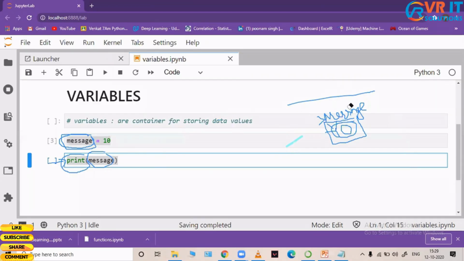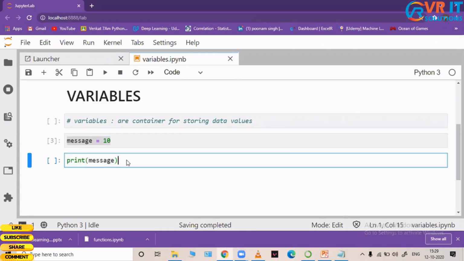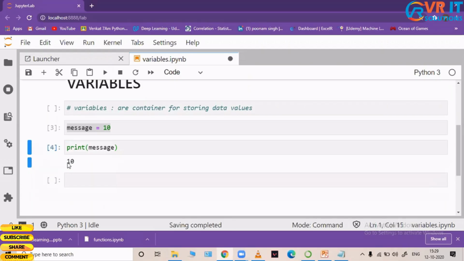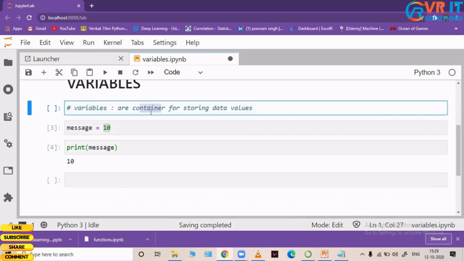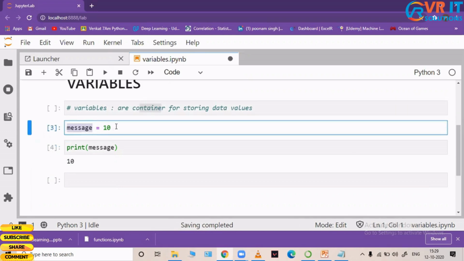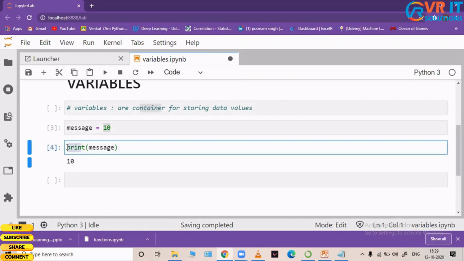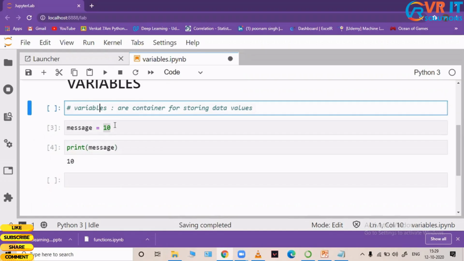So when I say print of message and run this line, it gives me an output of 10. Why is it happening like this? Because my message is a variable and it is storing the value 10. Remember I told you, a variable is a container. Here message is a container holding the value 10. So whenever I say print message, it will give me the value 10. This is how variables basically work in Python.